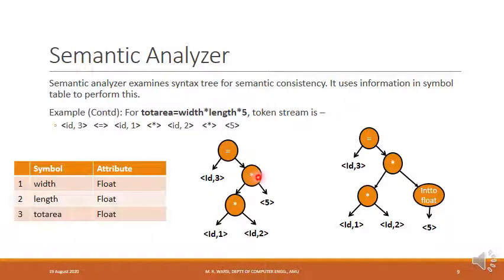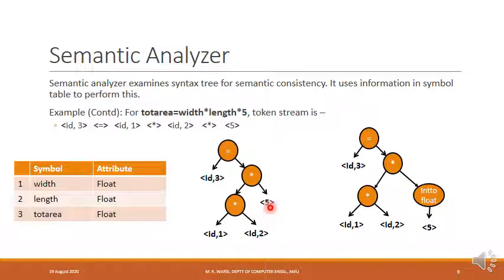Let's go over to the next node. What are the operands for this node denoting the multiplication operator? One of the operands will be the result of the previous multiplication node, which is float. So one operand of this multiplication is float. The second operand is integer. So this node is taking one operand as float and another operand as integer.